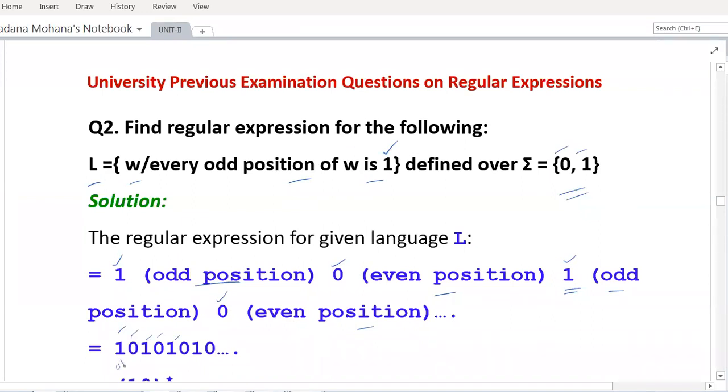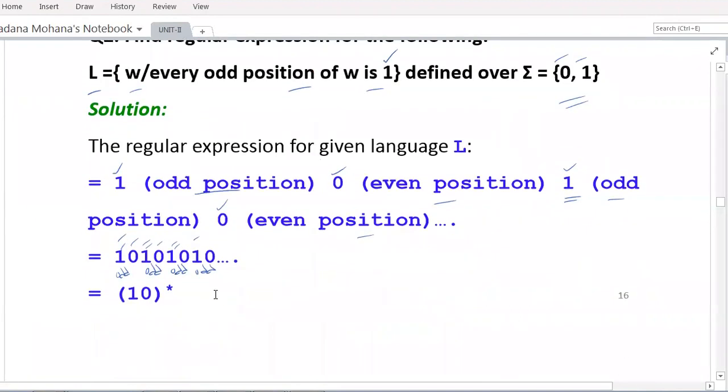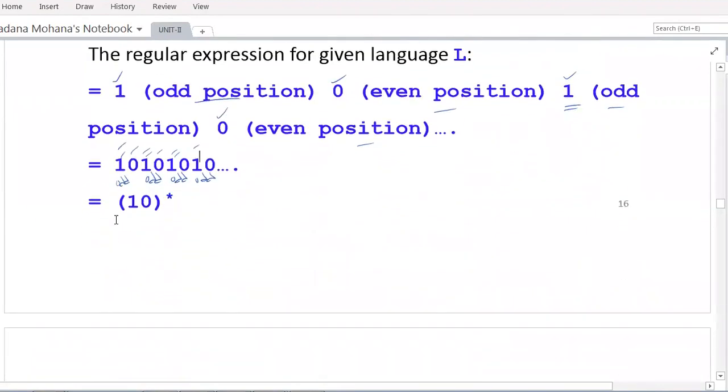Now you can see, the first is an odd position, the third is an odd position, the fifth is an odd position, the seventh is an odd position. All odd positions consist of 1. Like that, you have to write it separately. Now this can be simplified by writing (10)*. Whenever you expand this, you will get the set of strings which have 1 at odd positions. So this can be written as null, comma, 10 by repeating once.